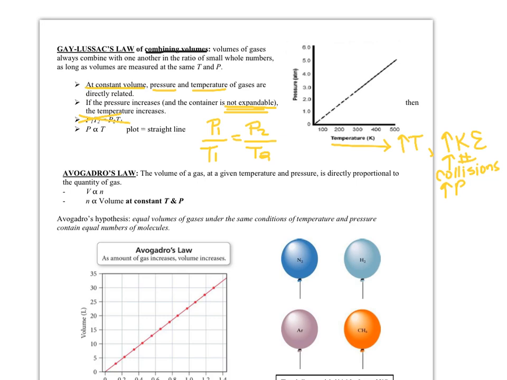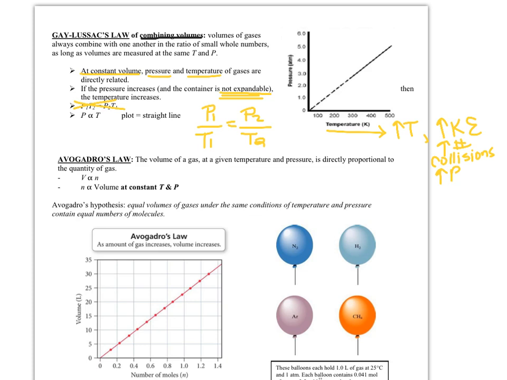Avogadro's law kind of is an offshoot of Gay-Lussac's law, or his statement up here. Gay-Lussac basically said you can combine volumes of gases, as long as they're at the same temperature and same pressure. If I have one gas and another gas, I can just add them up and that would be double the volume or whatever.